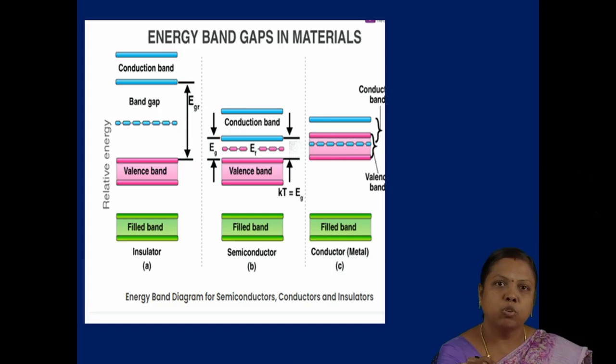A semiconductor shows conductivity, the flow of electrons, or electrical properties, when induced by some external support. Whereas in an insulator, the band gap is very high. The forbidden gap between the valence band and the conduction band is maximum here, so it is very difficult for electrons to jump from the valence band to the conduction band. So no conduction happens in insulators. In a semiconductor, by applying some external force, the transfer of electrons can take place.